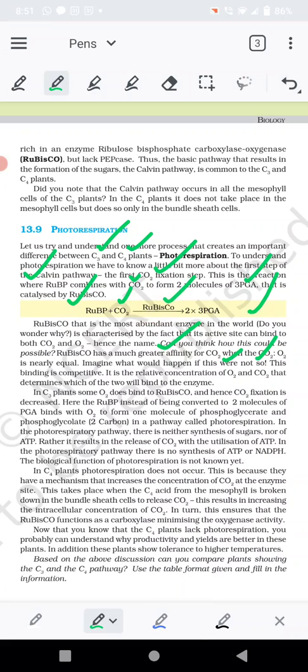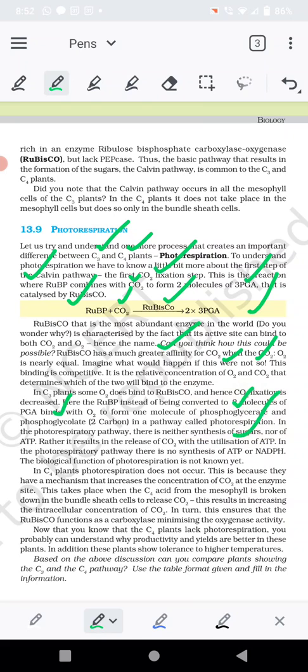And when it binds with oxygen, it forms one molecule of phosphoglycerate and one molecule of phosphoglycolate. This pathway of forming phosphoglycerate and phosphoglycolate is known as photorespiration. So now we know why C3 plants do photorespiration.